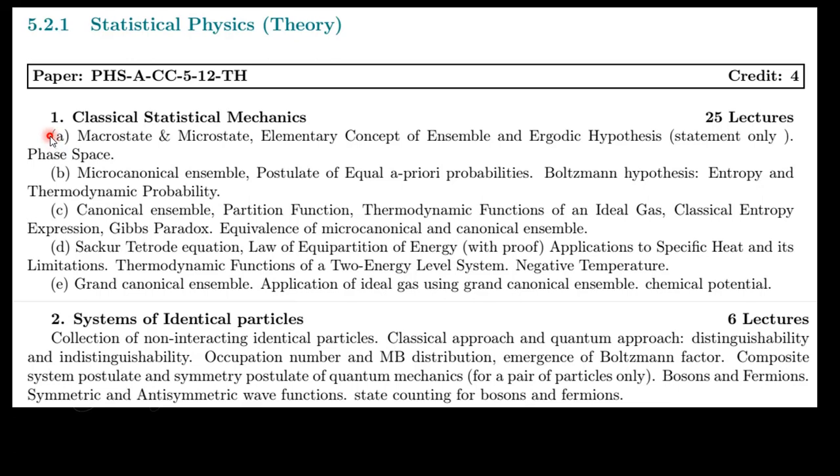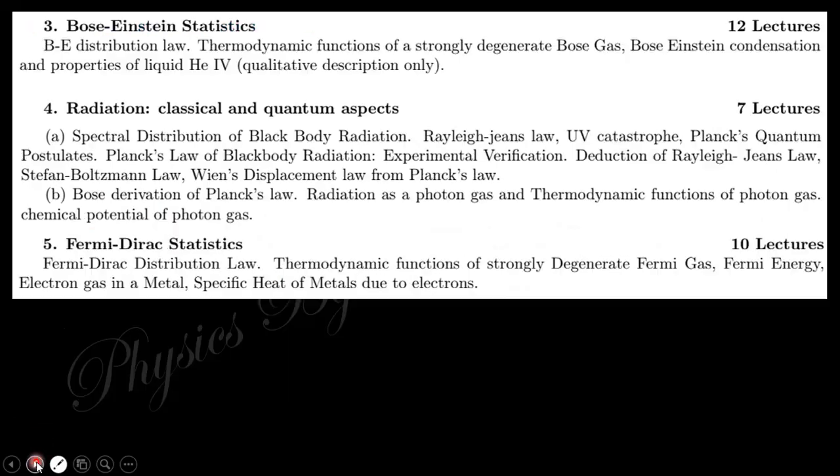We covered in lecture 1 the microstate, the elementary concept of ensemble, ergodic hypothesis and phase space. In lecture number 2, we discussed the microcanonical ensemble, postulate of probabilities, Boltzmann hypothesis, entropy and the thermodynamic probability. In this video I want to discuss this portion, that is the canonical ensemble, partition function and thermodynamic functions of an ideal gas. In the upcoming sessions we will continue with the rest: the system of identical particles, Bose-Einstein statistics, radiation and Fermi-Dirac statistics.